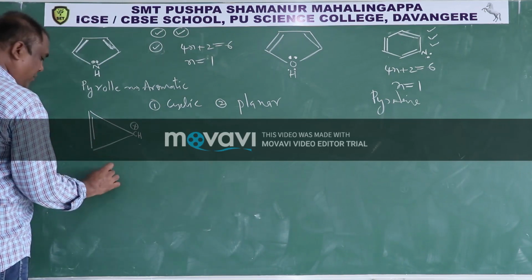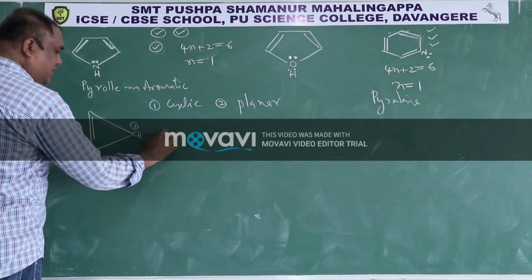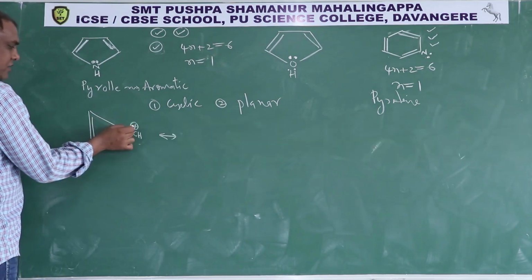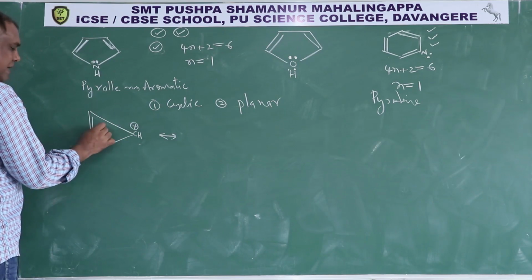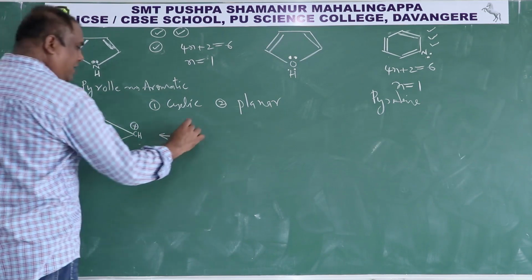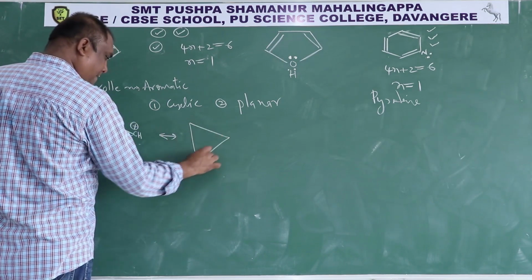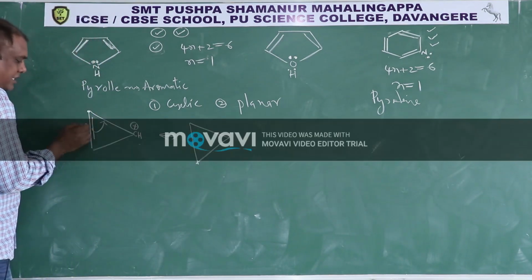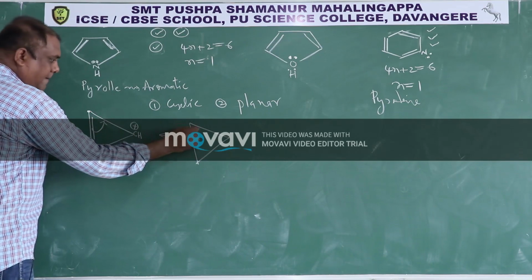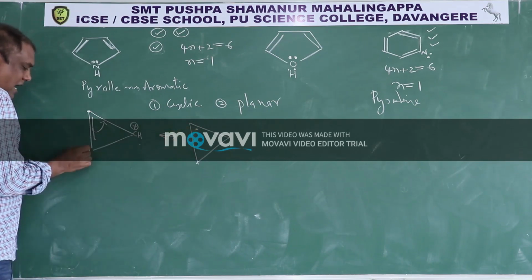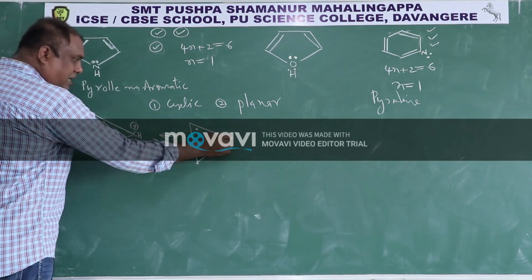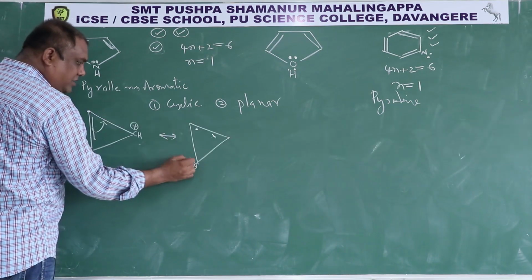This is one structure, then another one is, see, this pi bond and this positive charge are in conjugation, therefore this positive fellow will pull this pi bond here. For this carbon no change, this electron will come here, but this carbon's electron will come here, therefore this will become neutral and this will become positive.